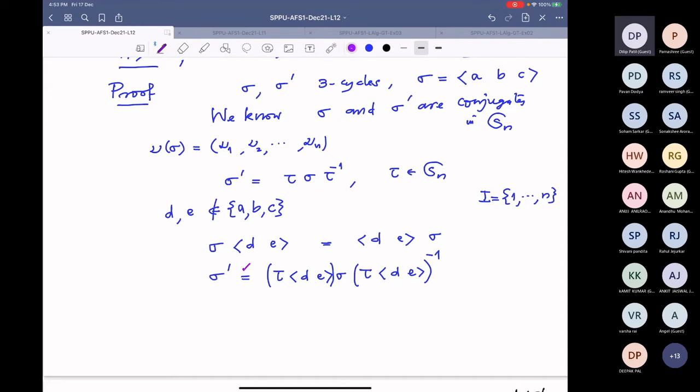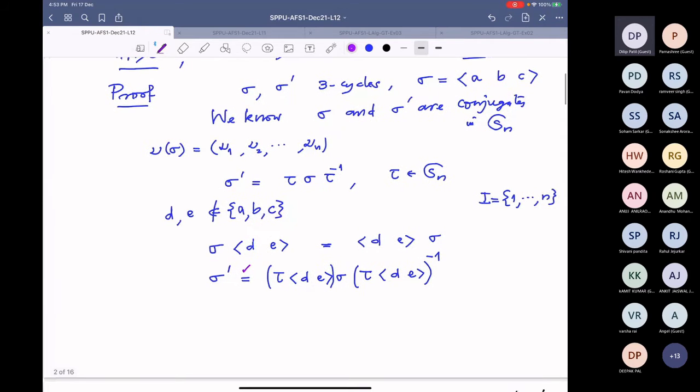So now what can happen? This tau is in S_n. Either it is in A_n or not in A_n. So there are two cases. Either tau is in A_n, and in this case we are happy. We found they are conjugates in A_n already.